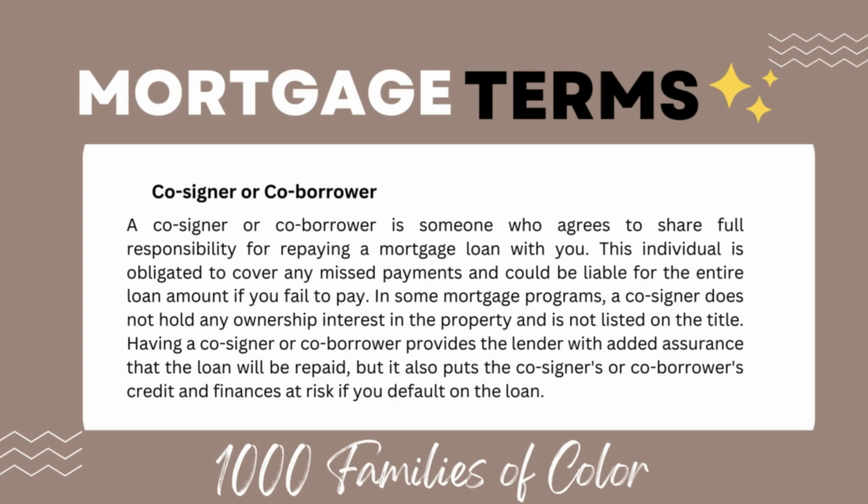Cosigner or co-borrower. A cosigner or co-borrower is someone who agrees to share full responsibility for repaying the mortgage loan with you. This individual is obligated to cover any missed payments or can be liable for the entire loan amount if you fail to pay. In some mortgage programs, a cosigner does not hold any ownership interest in the property and is not listed on the title. Having a cosigner or co-borrower provides the lender with added assurance that the loan will be repaid, but it also puts the cosigner or co-borrower's credit and finances at risk if you default on the loan.